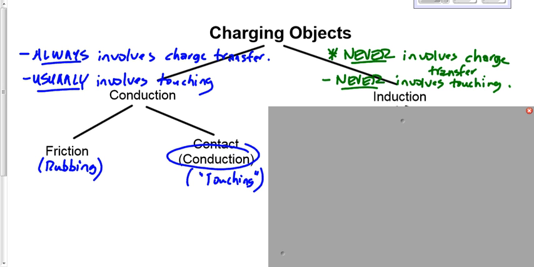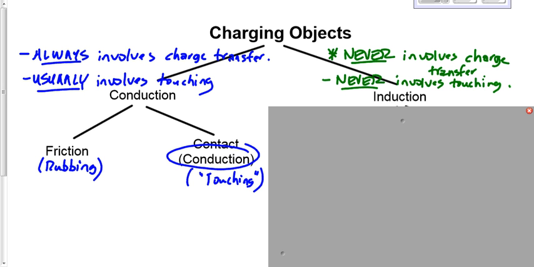If I walk across the carpet and go to touch your finger and you get zapped just before our fingers touch, we still call that charging by contact. Charge is transferred, our fingers were close enough that it was as if they were touching, right? So sometimes this can actually take place without touching.